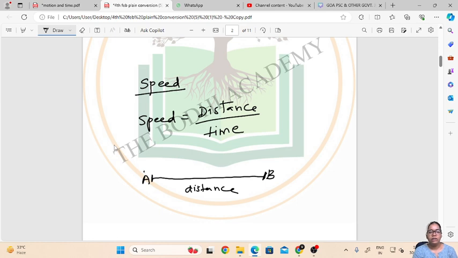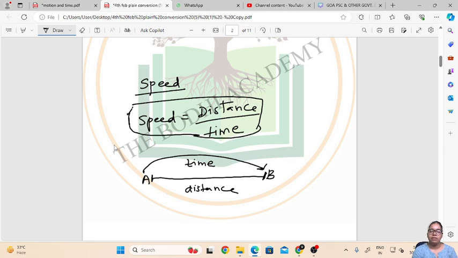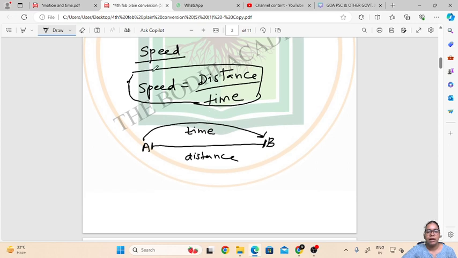To reach from A to B, it is covering a certain distance in a certain amount of time. So if we know the distance covered by an object and the time taken to cover that distance, we can find the speed of any object. So speed of any object is determined by the time and the distance traveled. Speed is represented as the following formula, that is distance upon time.